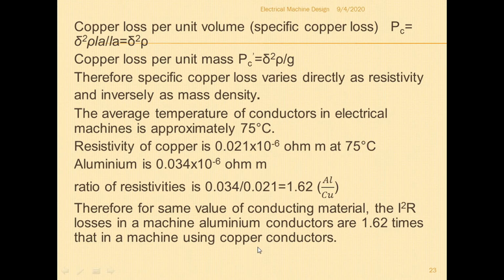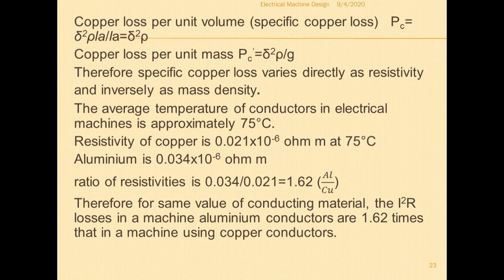So the I square R loss of aluminum is 1.62 times higher than that of copper.